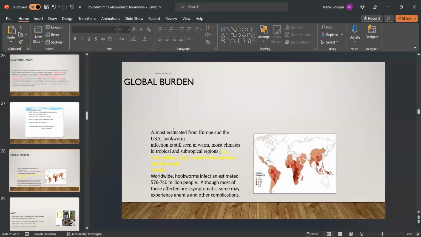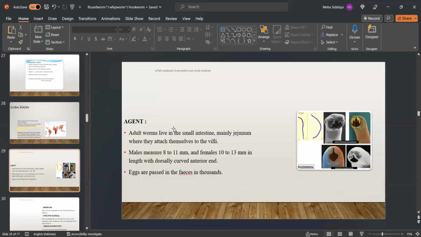Now, global burden. Almost eradicated from Europe and the USA, hookworm infection is still seen in warm, moist climates in tropical and subtropical regions like Asia, Africa, Central and South America, and the South Pacific. Worldwide, it infects an estimated 576 to 740 million people. Although most of those affected are asymptomatic, some may experience anemia and other complications.